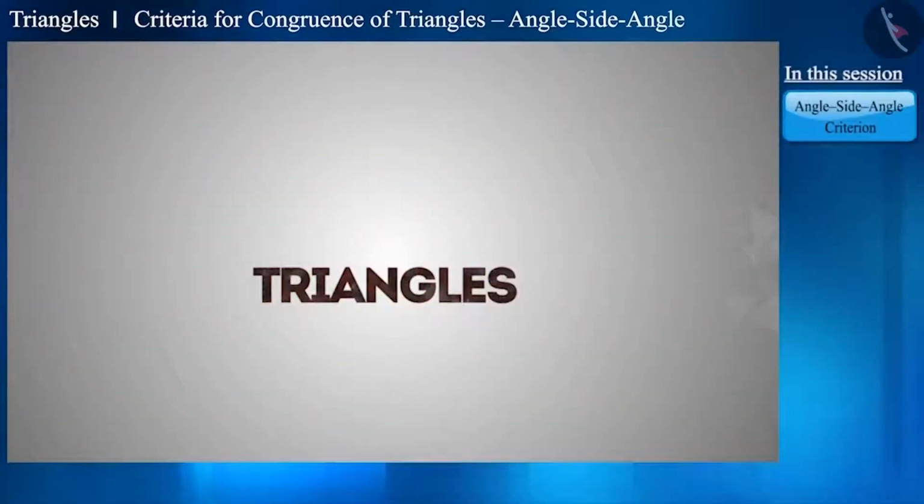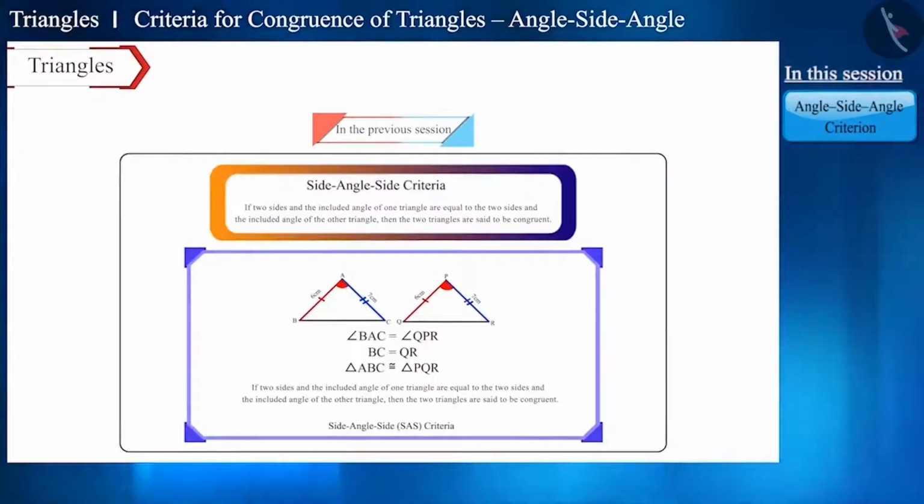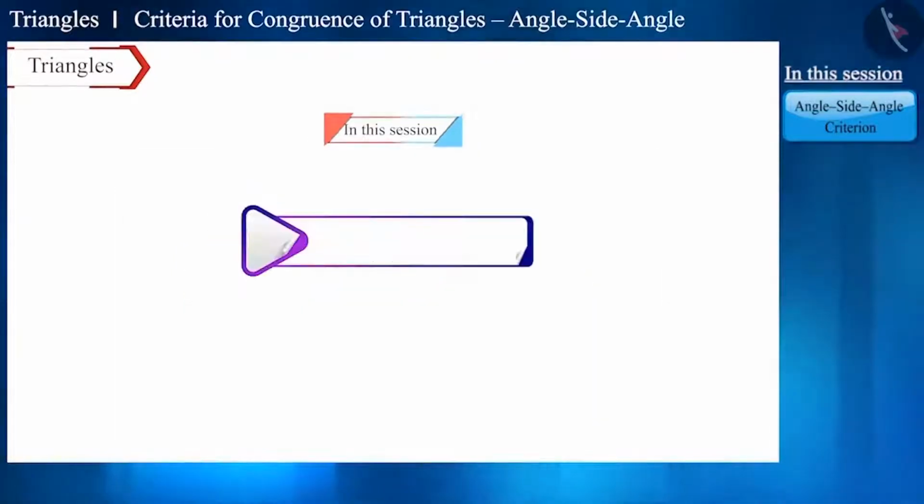To this video on triangles. In the previous video, we discussed the side angle side criterion, that is SAS congruence rule, out of the congruence rule criteria of a triangle. Today we will discuss the next criterion of congruence of triangles, that is angle side angle criterion.